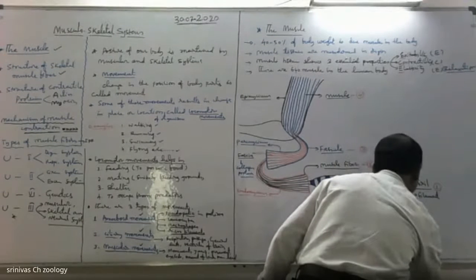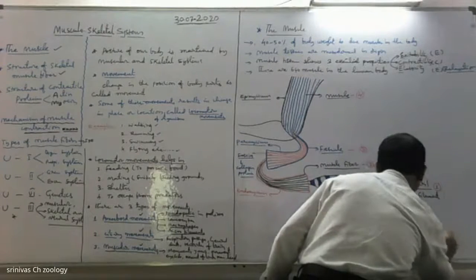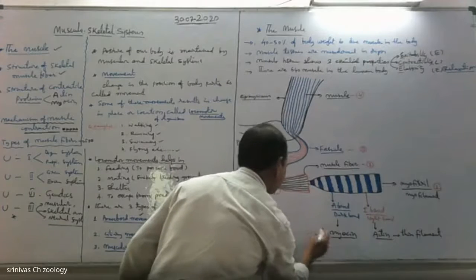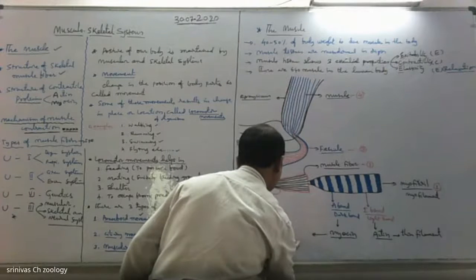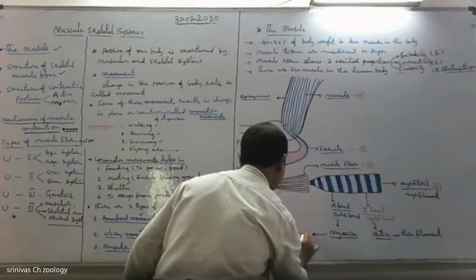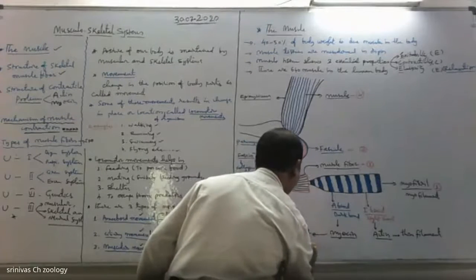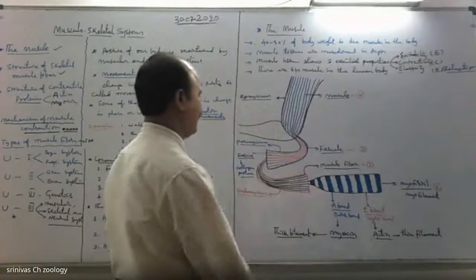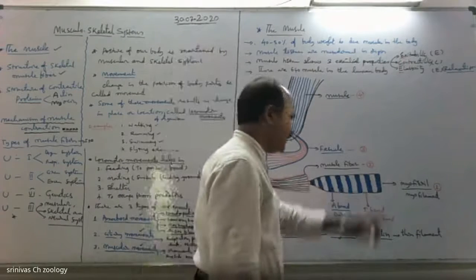Actin is the thin filament and myosin is the thick filament. Thin filament and then thick filament. These form alternate dark and light bands.